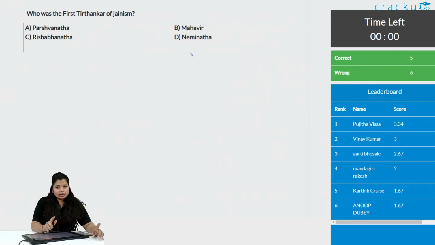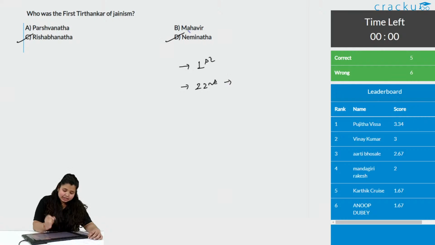The few important Tirthankars you must know are the first one, which is Rishabhanatha, then the 22nd, that is Neminatha, the 23rd is Parshvanatha, and the last, that is the 24th, is Mahavir.